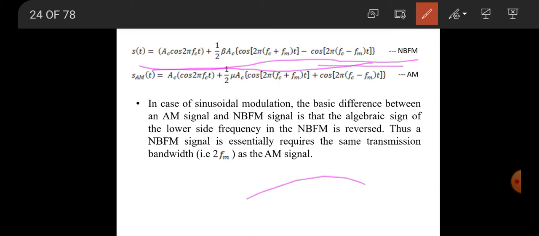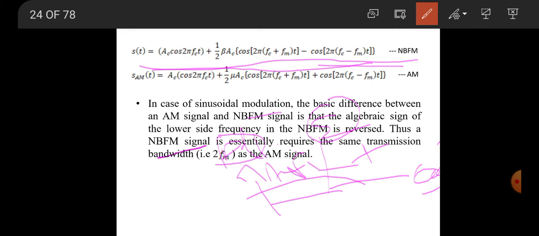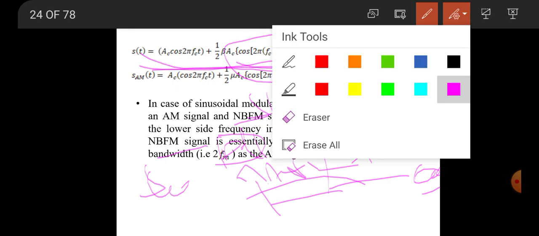What is available in the block diagram? One carrier is directly given to the summer, with a plus sign here, right? Another term is given to the product modulator, 90-degree phase shifted. If you give cos 2 pi fc t, you will get sin 2 pi fc t. Then the integration of cos 2 pi fm t gives sin 2 pi fm t. So with sin 2 pi fm t and sin 2 pi fc t, you get this equation. So this equation can be obtained by using this block diagram.